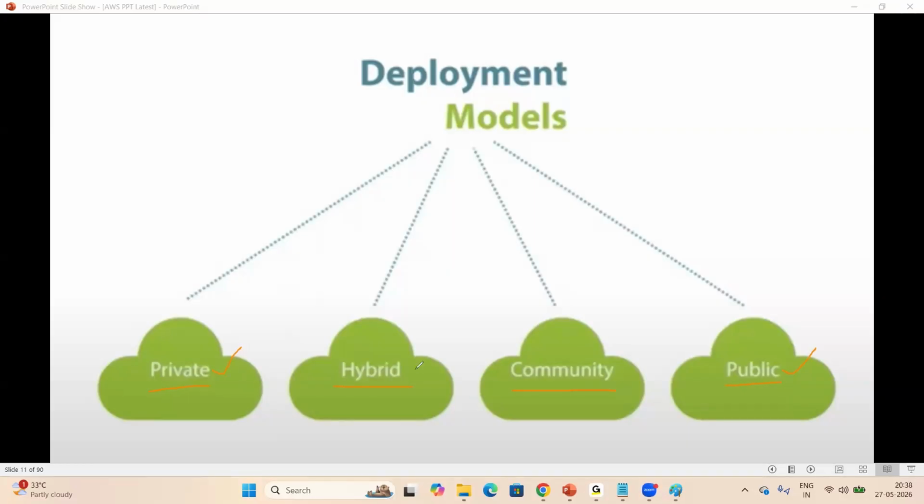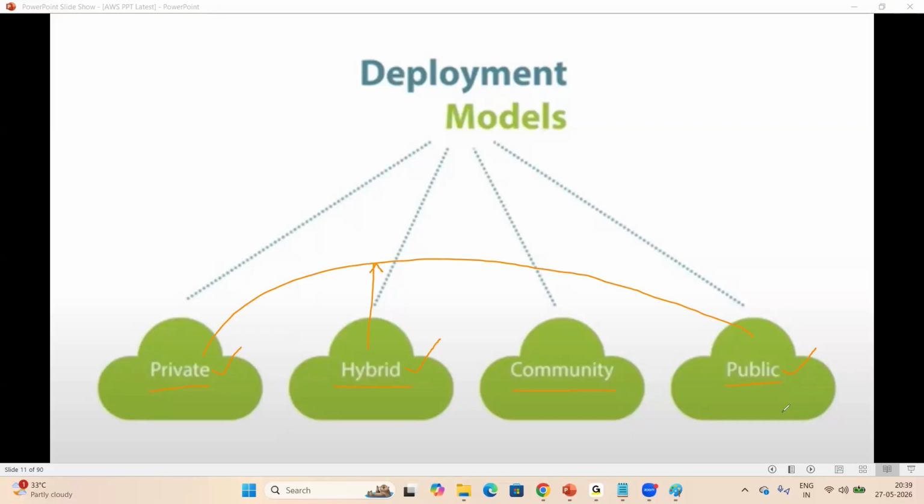Right? So second one, look at here, everyone. This is very important. Hybrid cloud. So hybrid cloud is nothing but a combination of both, public and private. Okay. So currently, 30% of the companies are using hybrid cloud.